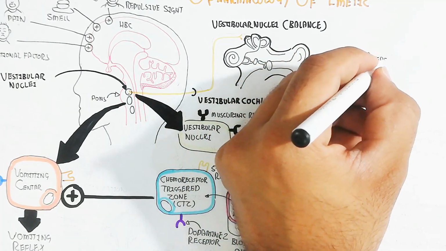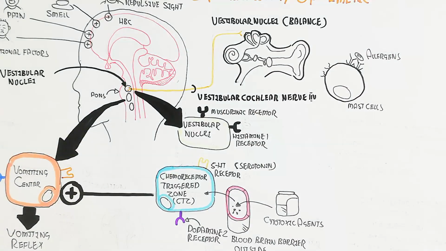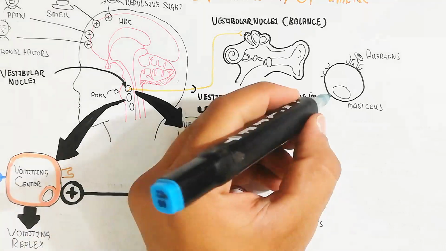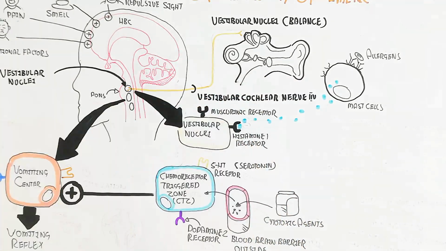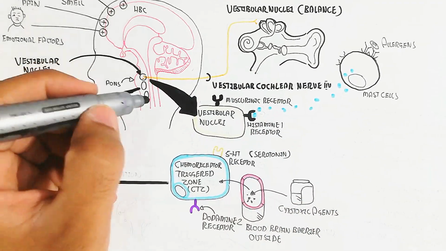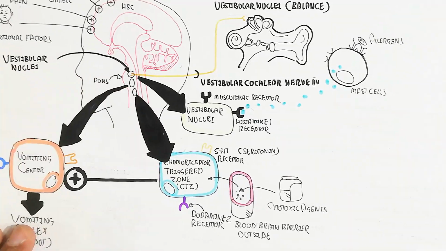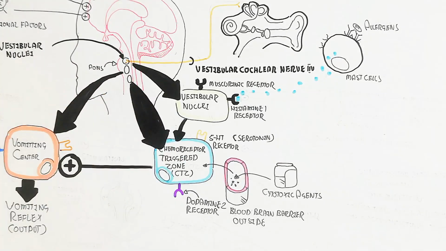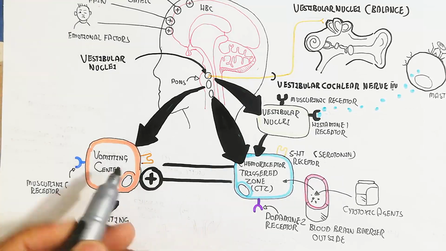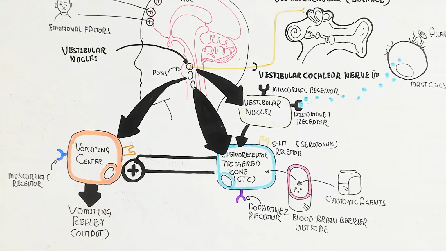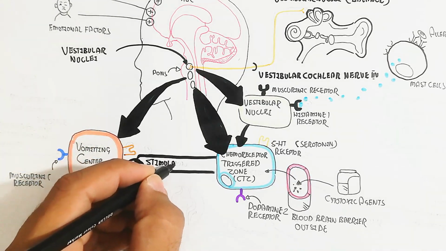This response to the allergen leads to degranulation and release of histamine, which targets the histamine 1 receptor. When it targets the histamine 1 receptor at the vestibular nuclei, it will trigger the vomiting center directly or indirectly. Indirectly means the CTZ is stimulated.